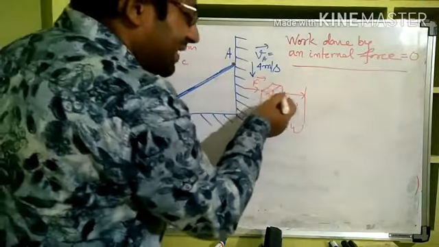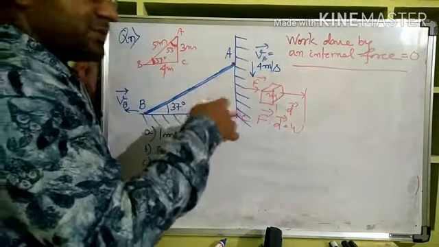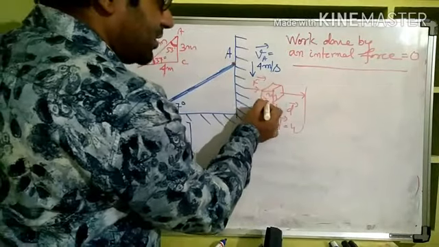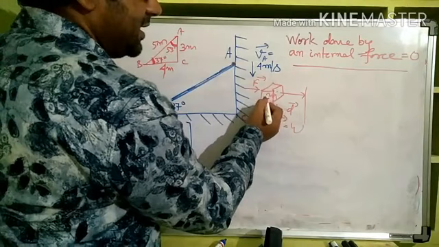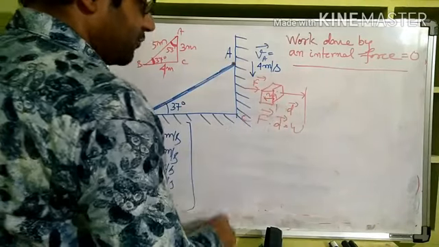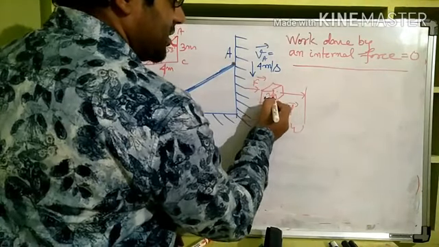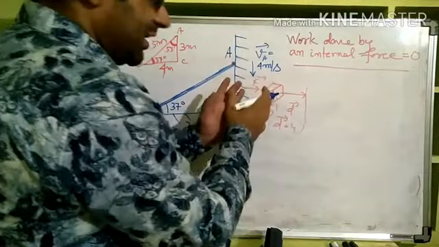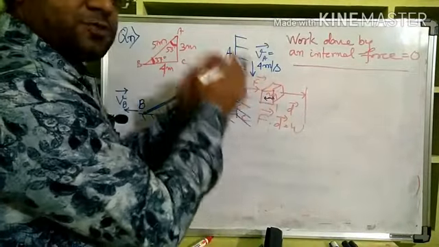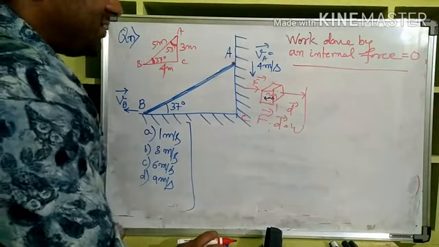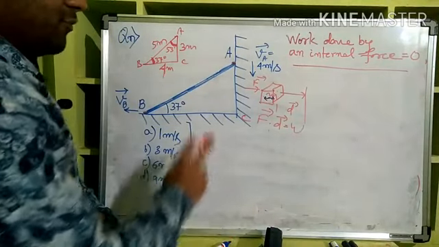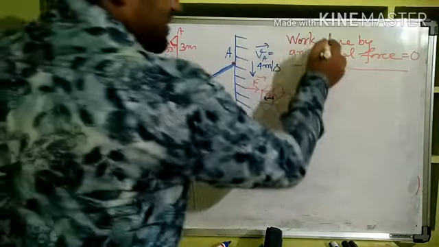But inside that there may be many internal forces which will be cancelled out by each other, between molecule to molecule. In this direction there may be one internal force, and in the opposite direction there may be another internal force which will be cancelled out by each other. So in total the net internal force is always 0.